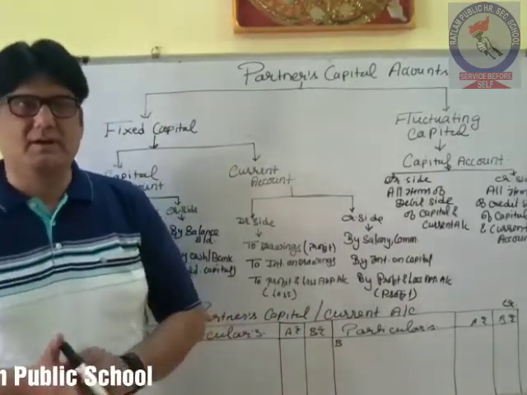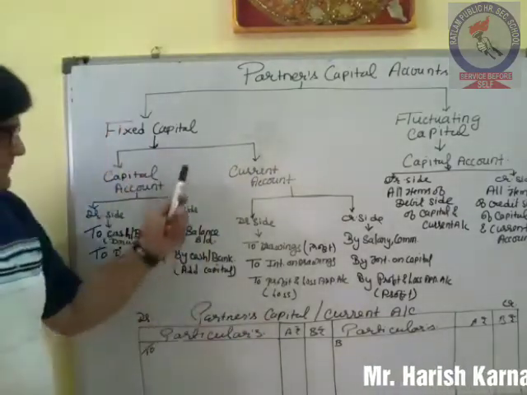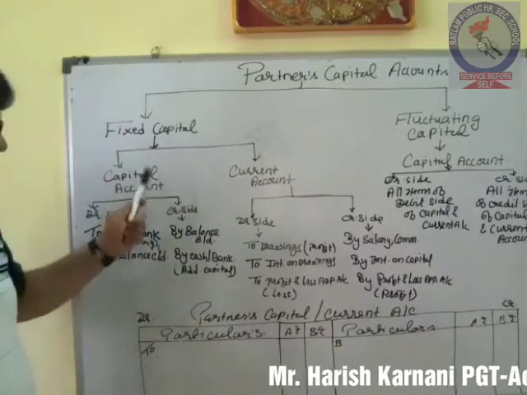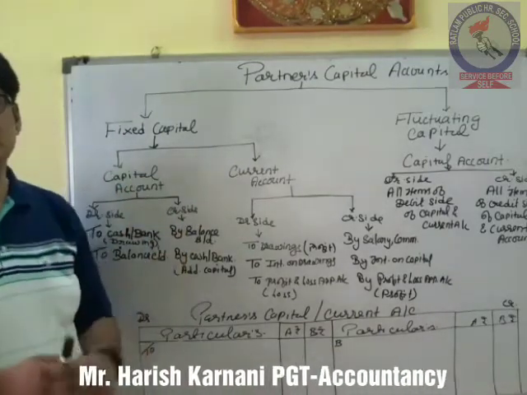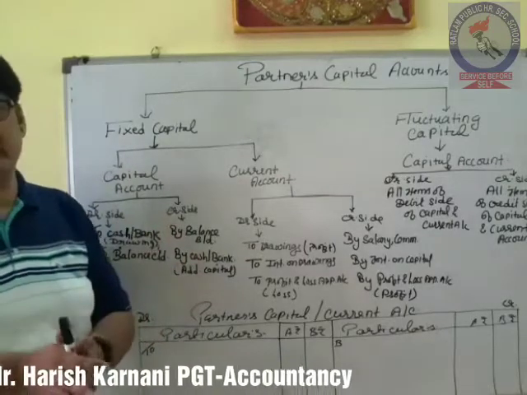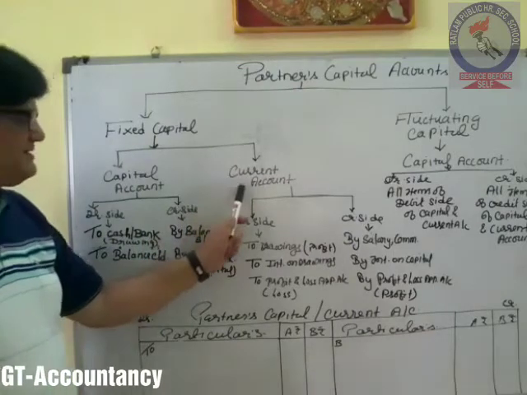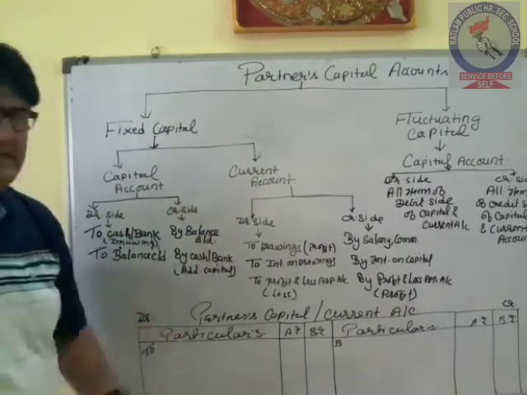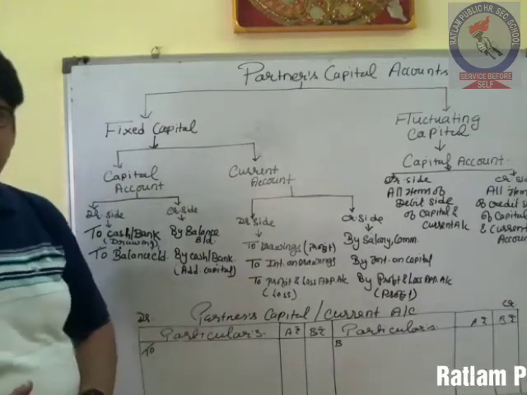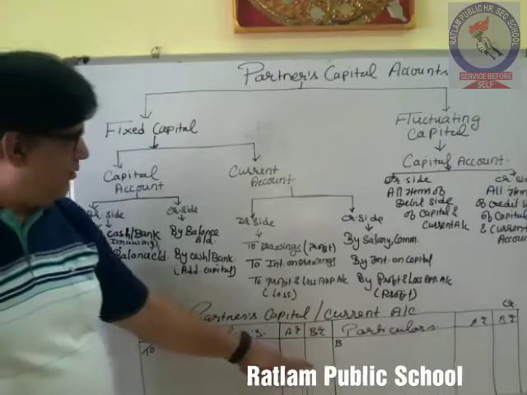तो now when we are talking about fixed capital, we can see that in fixed capital we will be preparing two accounts separately. हम दो अकाउंट बनाएंगे अलग. One is capital account and one is current account. As you can see, the formation is clear here. मैंने एक फॉर्मेट भी बना रखा है. The formation is particular amount.